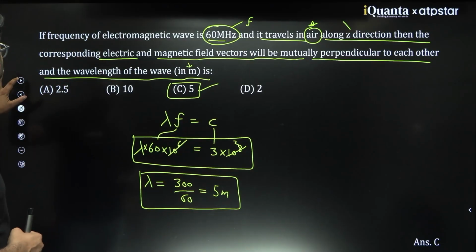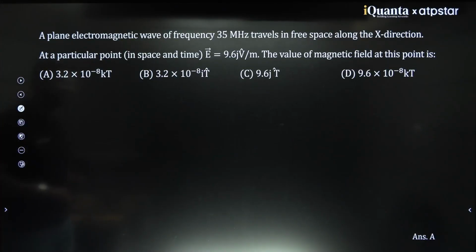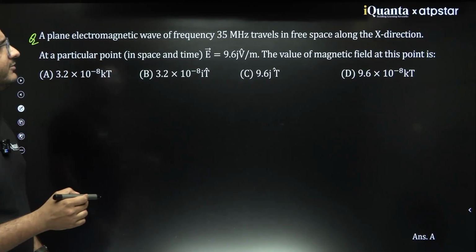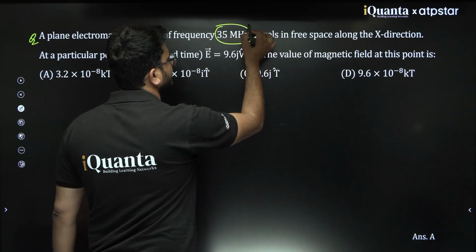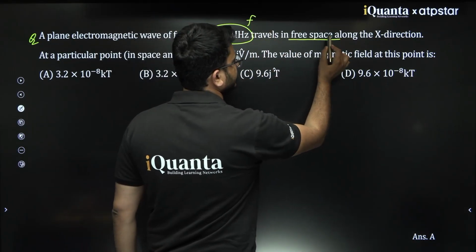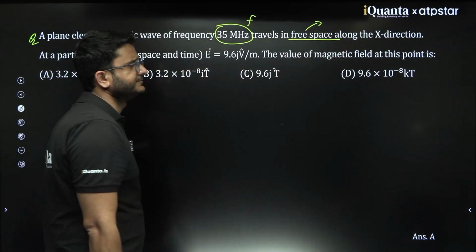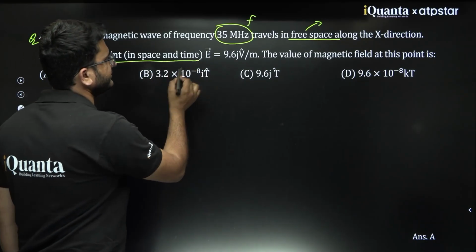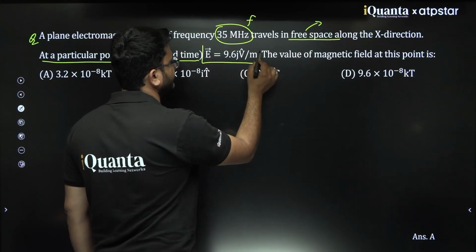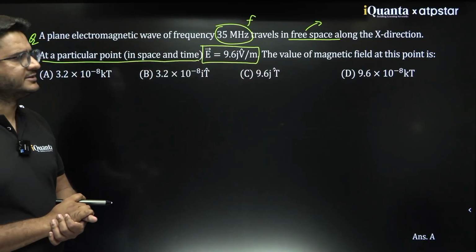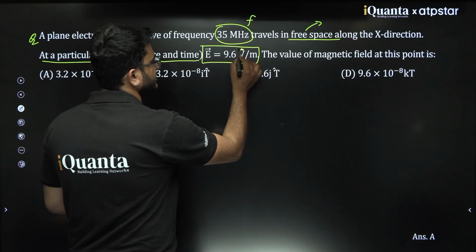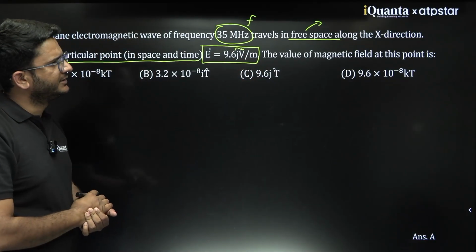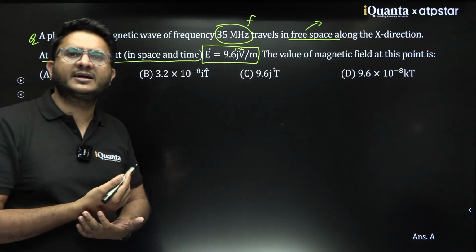Then let's see one more question based on electromagnetic waves. It is saying a plane electromagnetic wave of frequency, again the frequency is given, in free space, this means the speed is c, in the x direction. Then they are saying at a particular point in space, at a particular time, the electric field is given by this J cap and this much volt per meter. The value of the electric field would be this. Then the corresponding value of the magnetic field vector would be what?